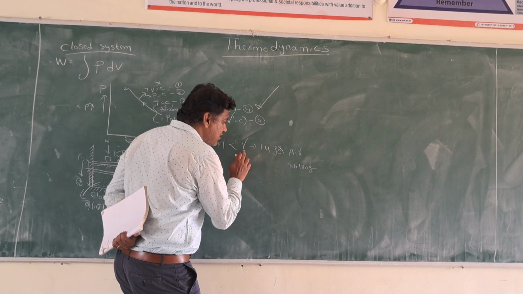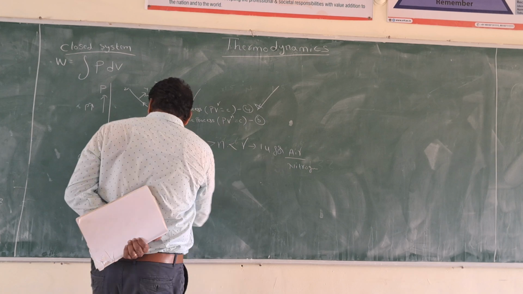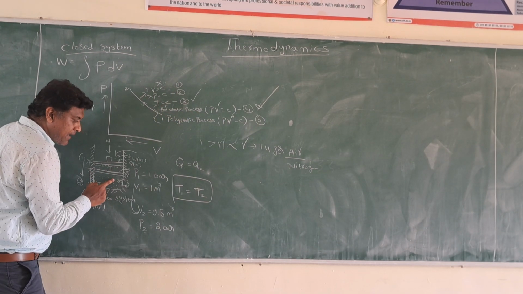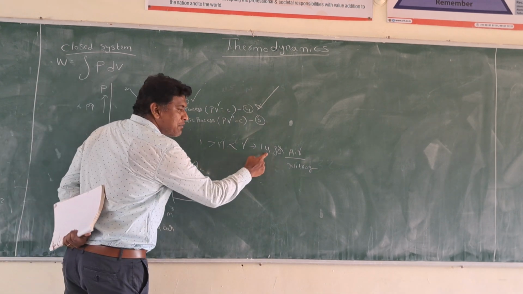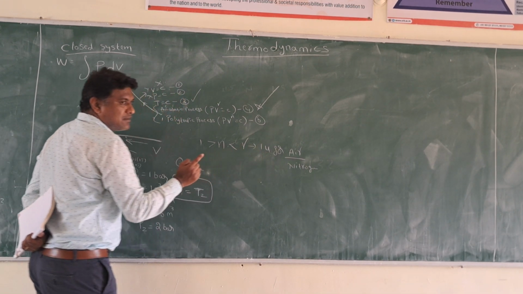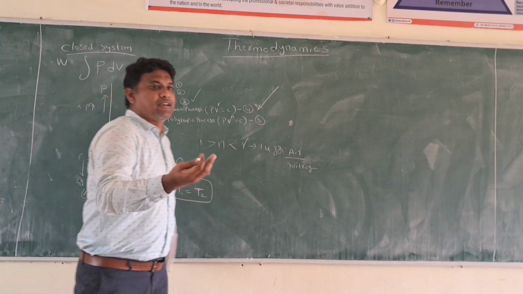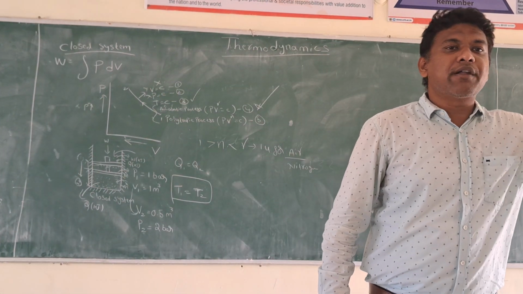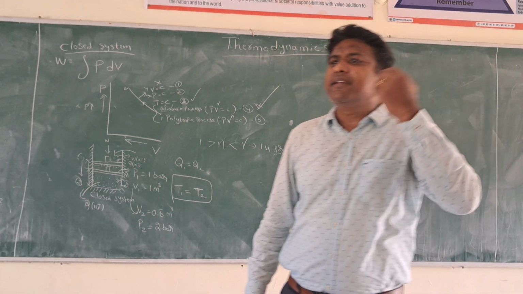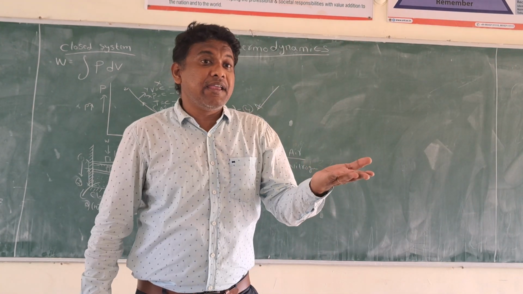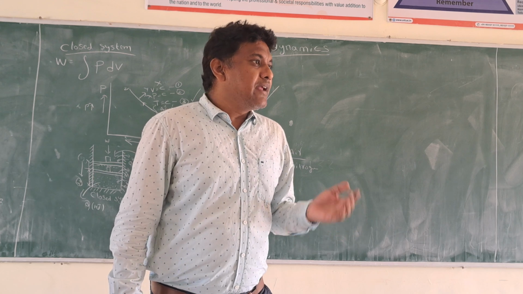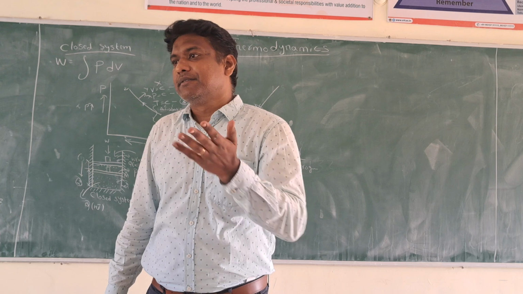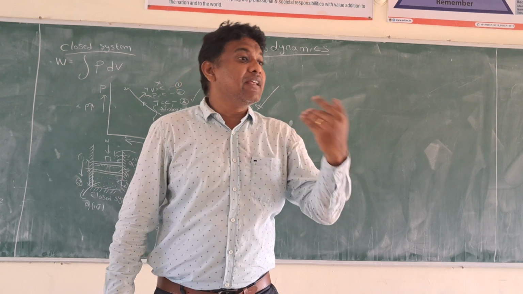1.4 is the value of gamma for air, if you are taking air as my substance. If I am taking air as my system, then the gamma value will be 1.4. Okay? So I am taking air because air is an ideal gas. Why can't you take other gases, helium, neon, nitrogen, all these gases? Because air is an ideal gas, easily I can understand air's nature. How can you tell it is an ideal gas? Because we are inhaling the air and we are exhaling the air.